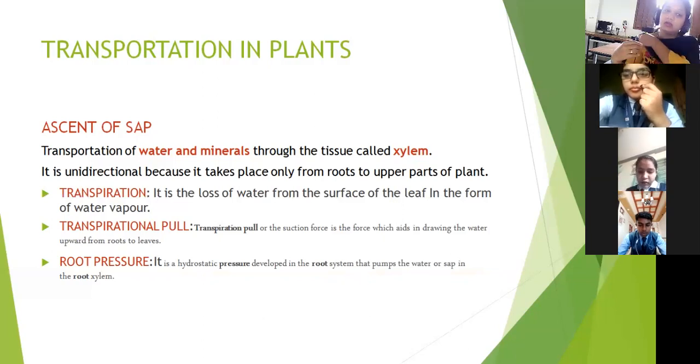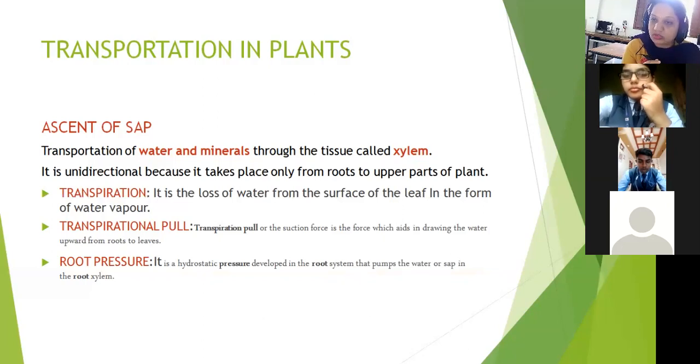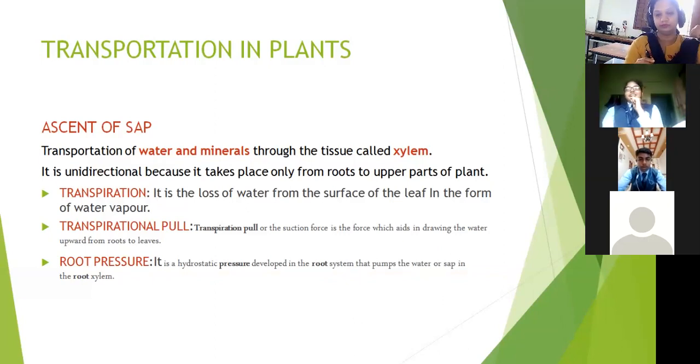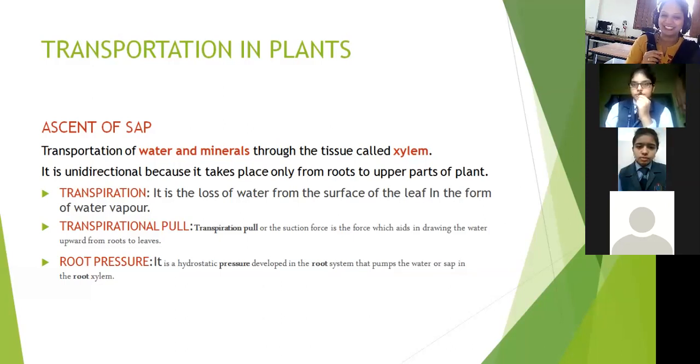Okay, students. This ascent of sap is associated with two mechanisms, known as transpiration and root pressure. In your previous lower classes you might have studied transpiration. What actually is transpiration? Who knows the answer? Please raise your hand. I don't want an answer from the same student. Sinchana, tell me. It is the loss of water from the surface of the leaf in the form of water vapor. You are reading it out. I need it in your own sentence.